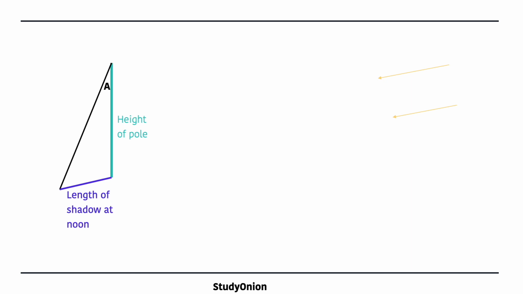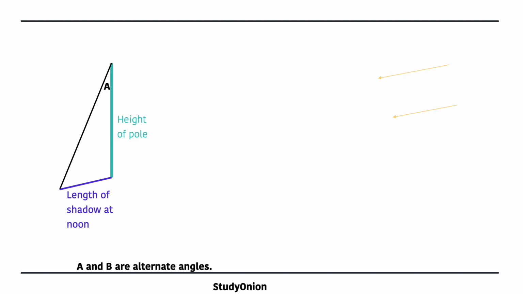Now, with these two measurements in hand, he said that tan A, of the angle on that diagram right there, is equal to the opposite divided by the adjacent, as we already know, which is also equal to the length of the shadow at noon divided by the height of the pole. And he did this to find angle A. And from this angle, he was able to draw a second diagram, as you can see to the right.